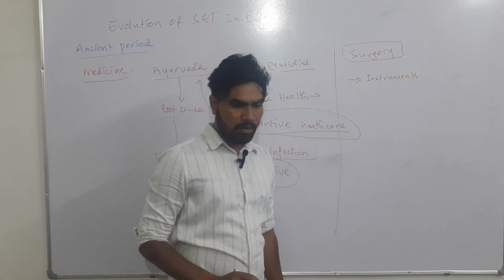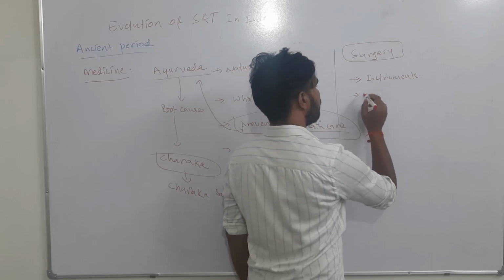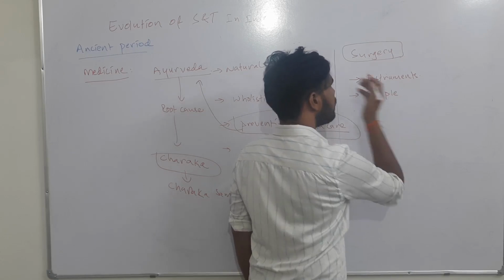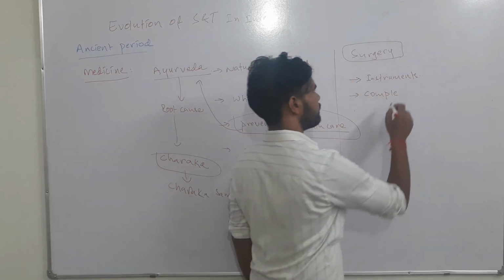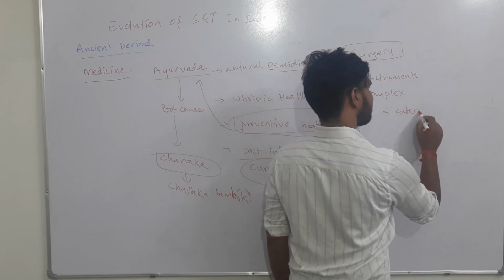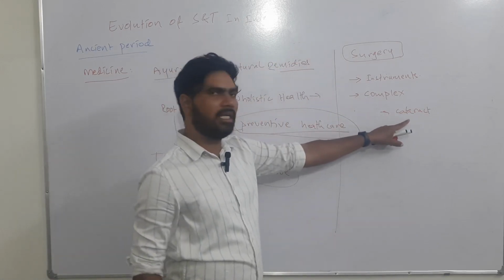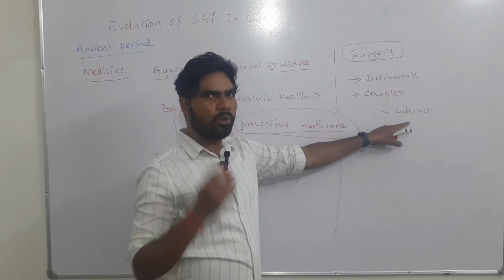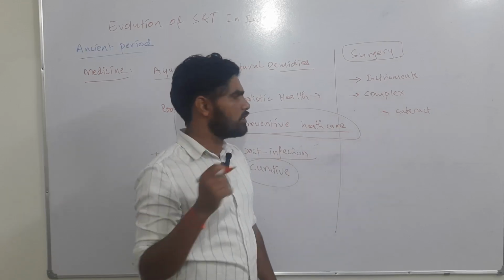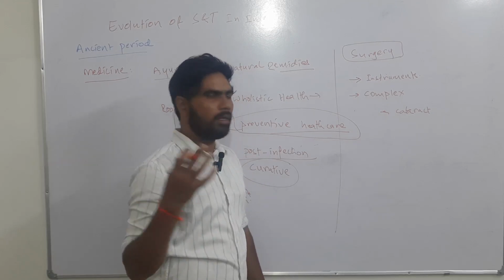Ancient surgeons performed complex surgeries, like surgery for cataract. Can you imagine? They performed cataract surgeries. Cataract surgery is done for the eyes. When the vision is blurred or not good, the cataract is removed, and after that the vision of the person improves.